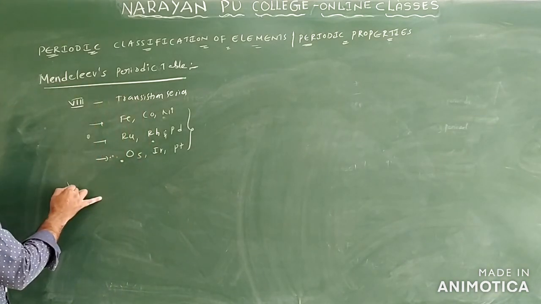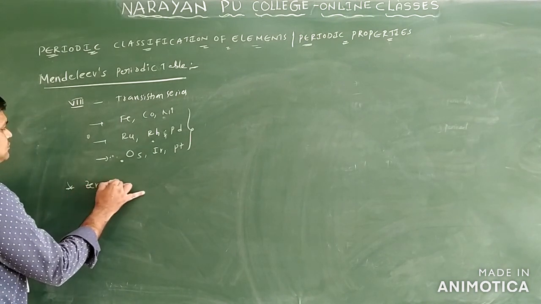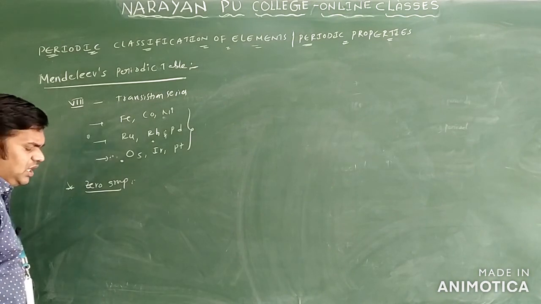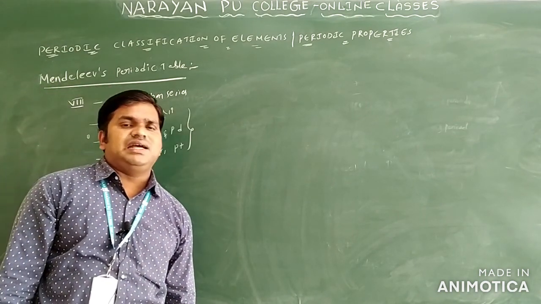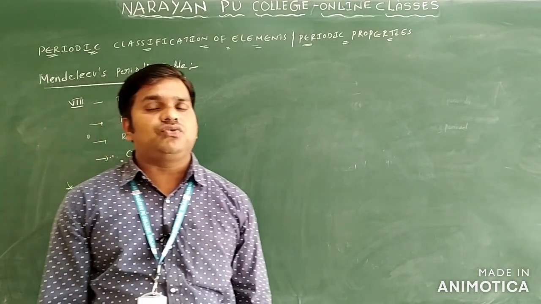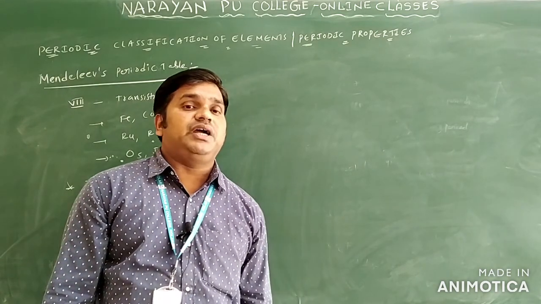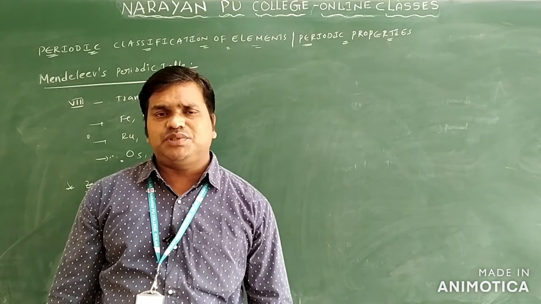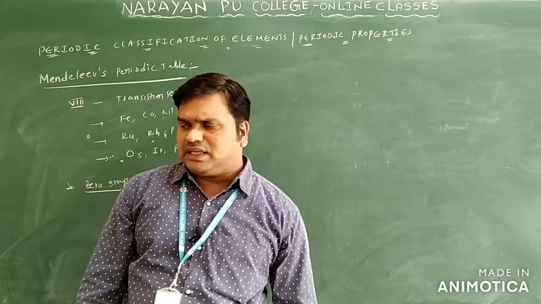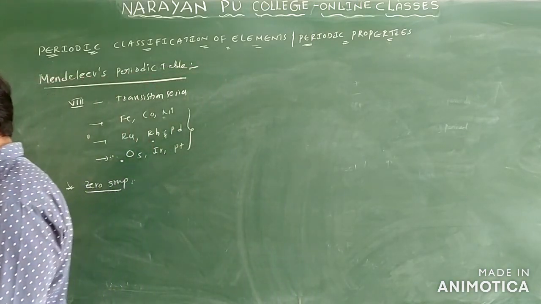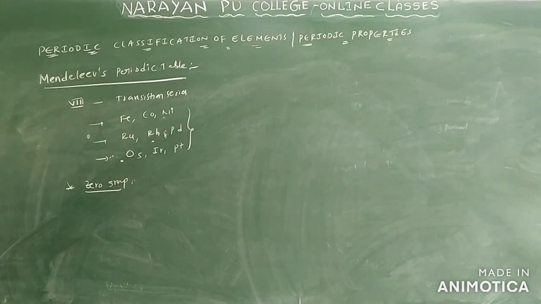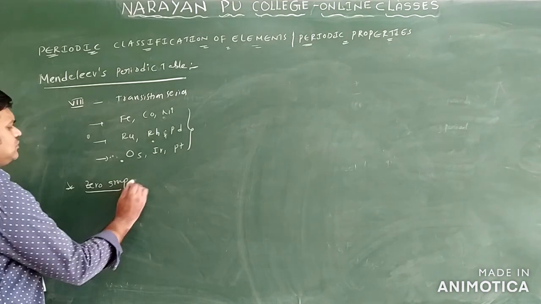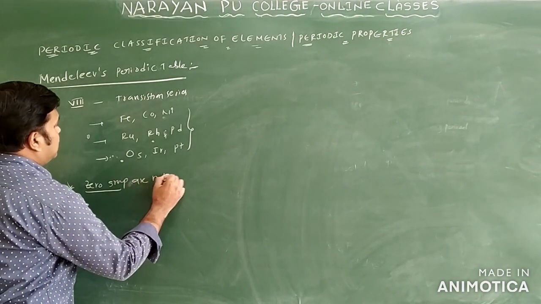And one more we have is the zero group. If you know, the zero group we are calling noble gases, but the noble gases were not discovered at the time of construction of the Mendeleev periodic table. Later they were discovered by Ramsay and Raleigh. They are the scientists who discovered the noble gases. So zero groups are not known